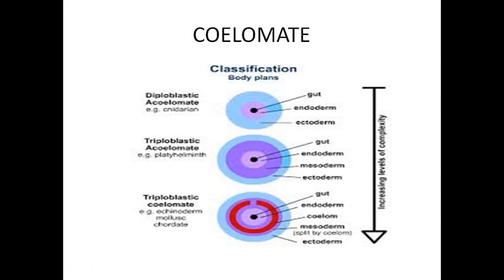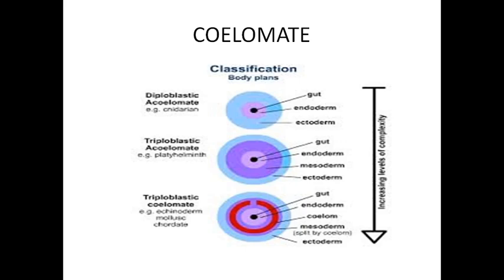Next one is called pseudocoelomate. Pseudocoelomate means it has three layers: ectoderm, endoderm, and this one is called mesoderm. But between the endoderm and mesoderm, a fluid-like substance is present, so it is called pseudocoelomate. Pseudocoelomate means a false body cavity. It is not a true coelom, but it has a liquid-like substance present between the mesoderm and the endoderm. That is the important point.